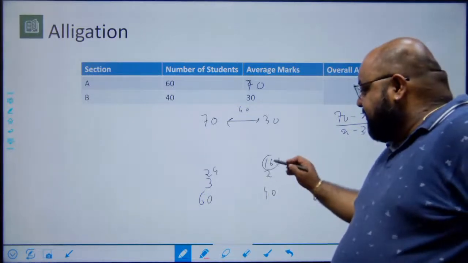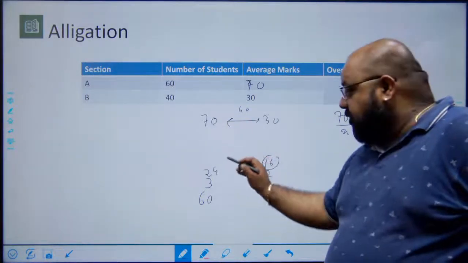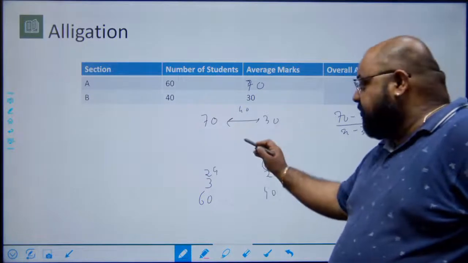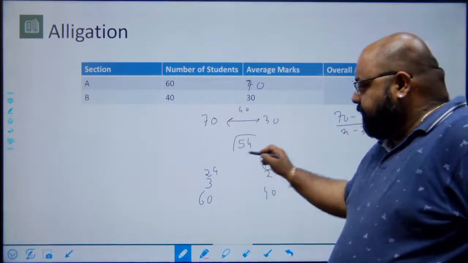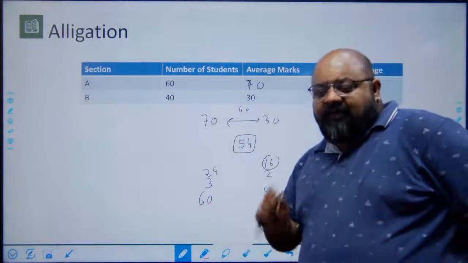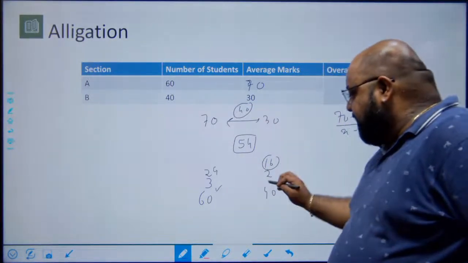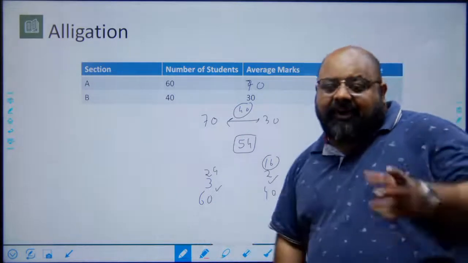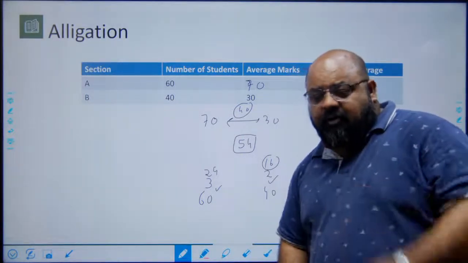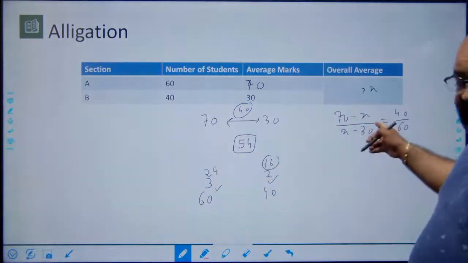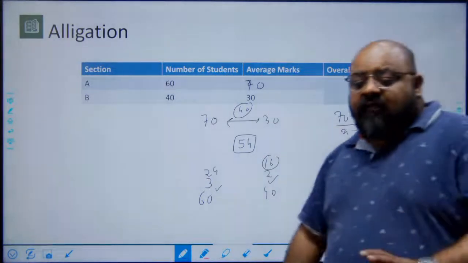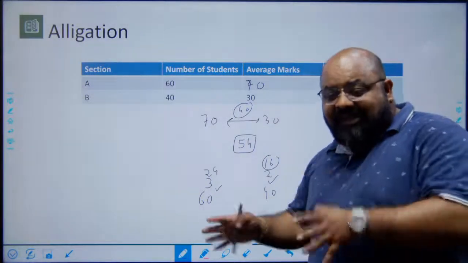Now you take this 16 and subtract it from the larger number, or you take this 24, add it to the smaller number, you get 54. This will work. Where it could create a problem is when the difference is not divisible in this given ratio, or you're getting a decimal. There it might create a bit of a problem. In those cases, this or the formula for weighted average would be a better idea to solve. So this is alligation per se.